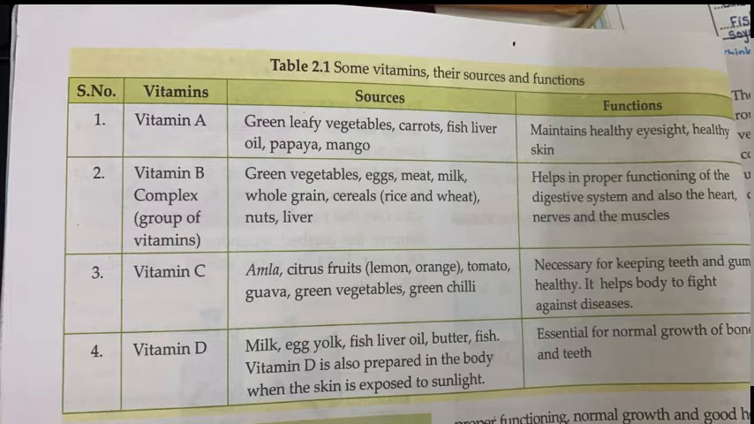Then the last is vitamin D. We can get it from the sun. Okay. So let's learn the sources and function. Vitamin D, we get it from milk, egg, fish, butter. Vitamin D is also prepared in our body when the skin is exposed to the sunlight.